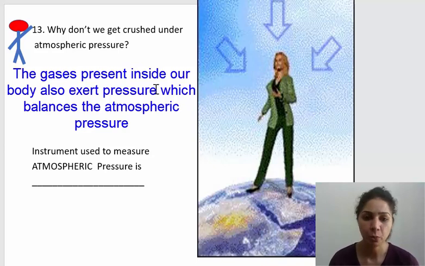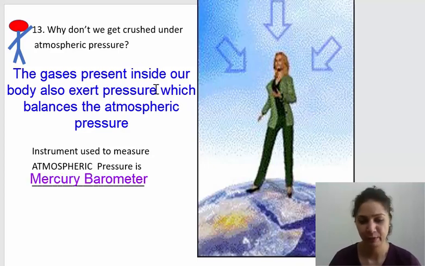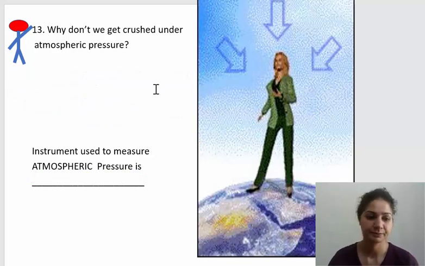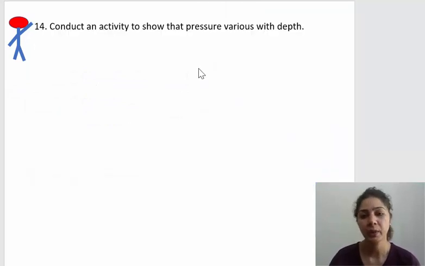Okay, connected to this question, we have one more fill in the blank question. All of you should be able to tell me this. We did discuss this. I also showed you the diagram of this instrument. So what is this instrument? It is the barometer. It is the mercury barometer, which is used to measure the atmospheric pressure. And this is the last question of this current video session.